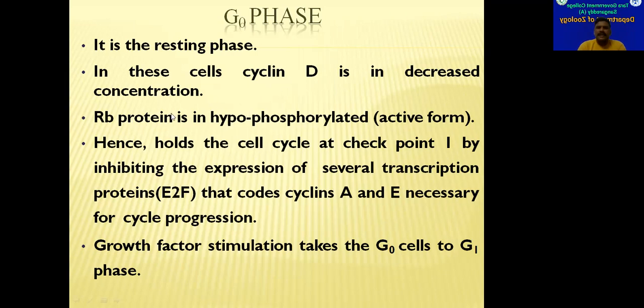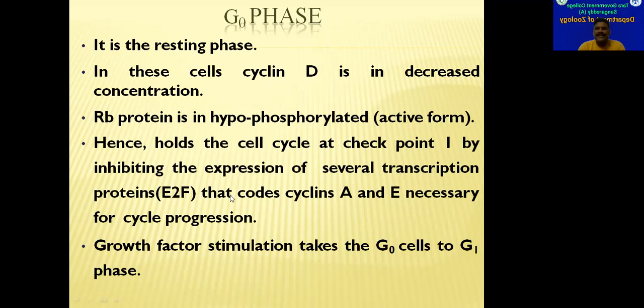So this cyclin D will be controlled with the help of RB protein. RB protein is another important regulating factor of this cell cycle. We will discuss this RB protein in the next class. This RB protein will usually be in hypophosphorylated form. So what happens in the cell cycle is that this RB protein will bind to a special protein called E2F.